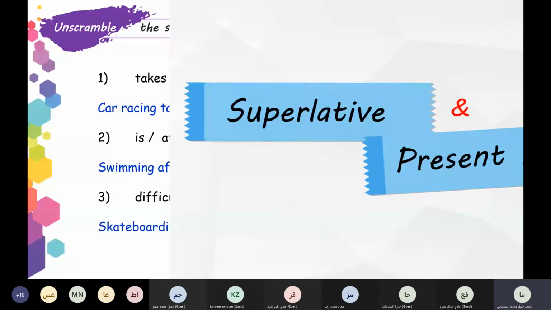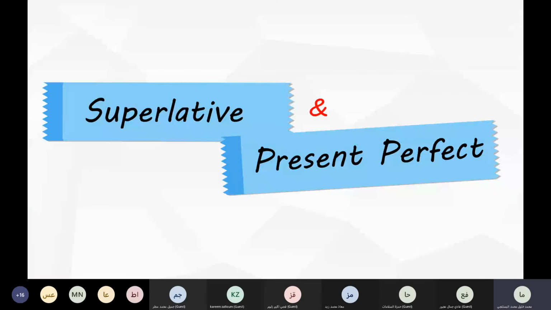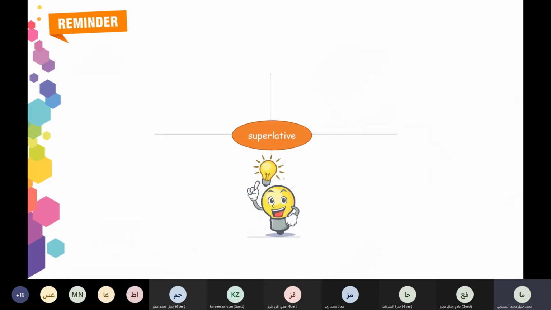Thank you. Now let's move to the second part of the structure in our lesson today, which is the superlative plus the present perfect. One of the uses of the present perfect is using it with the superlative form of adjectives. Look, here just to remind you, the superlative form with the short adjectives adds what?